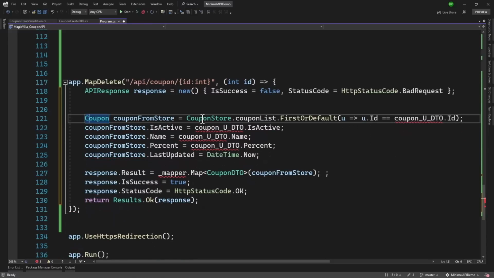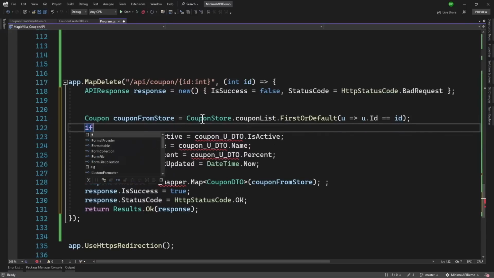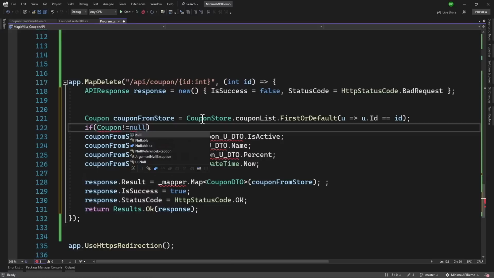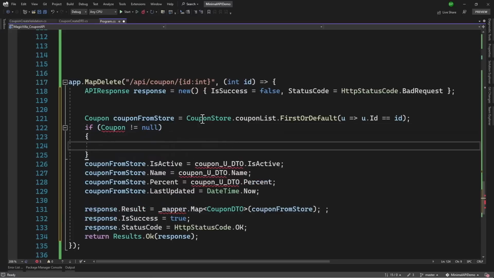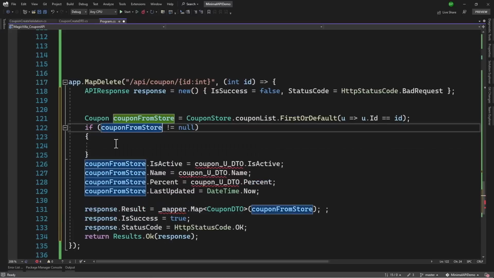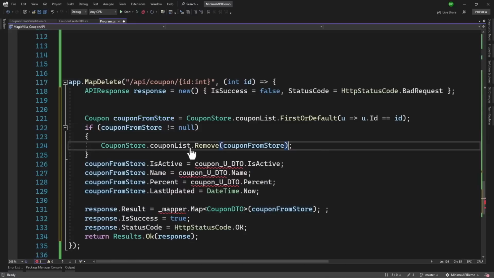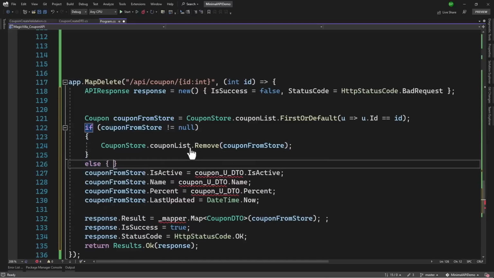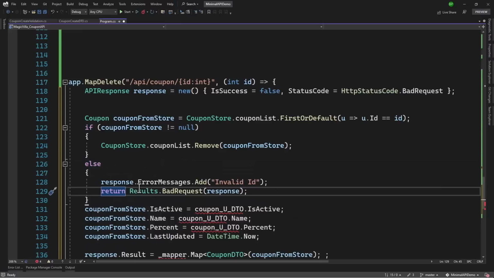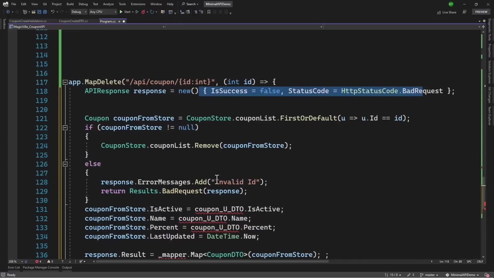When we are deleting, we want to retrieve that. So we will retrieve that using first or default. And here we can just check if coupon is not null, then we will delete. And this will be coupon from store. In that case, we will remove the coupon from coupon store. Else we have an error here, so we can add the error message invalid ID. Default success is false, so we can return back the response.